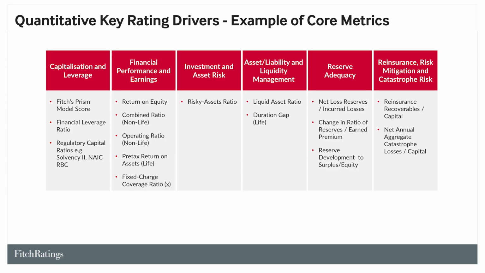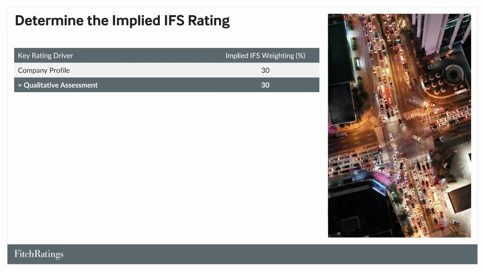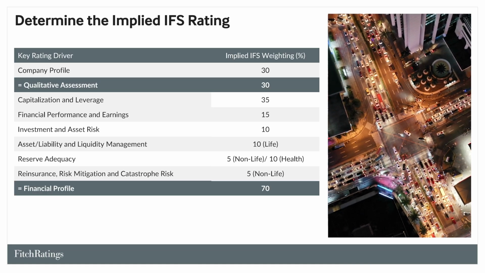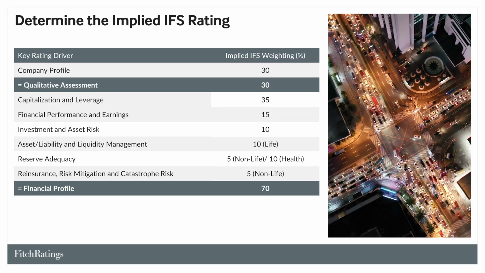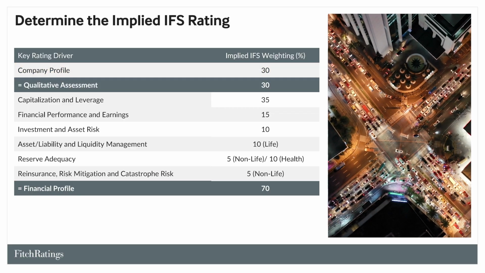Once all key rating drivers are scored, the implied IFS rating will be calculated. The KRDs are weighted as shown in the slide to determine an implied IFS rating. The IPOE is not itself weighted because it is already used to help determine the company profile score, and it also provides a backdrop for our broader analysis.